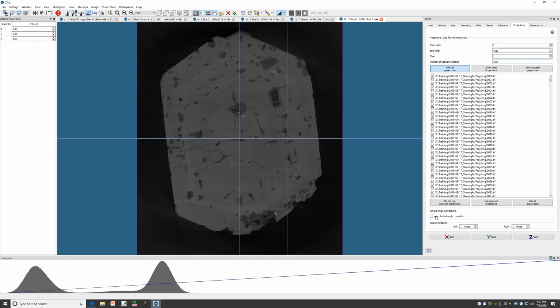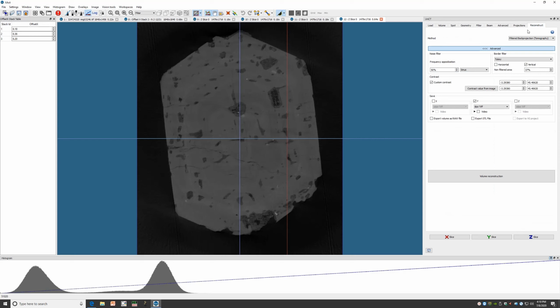Additionally, you could apply a limited angle correction. This can be useful if, for instance, 90 degrees of your sample is obscured by a dense material, and you need to exclude that proportion of the projections. Finally, that will bring us to the Reconstruction tab.